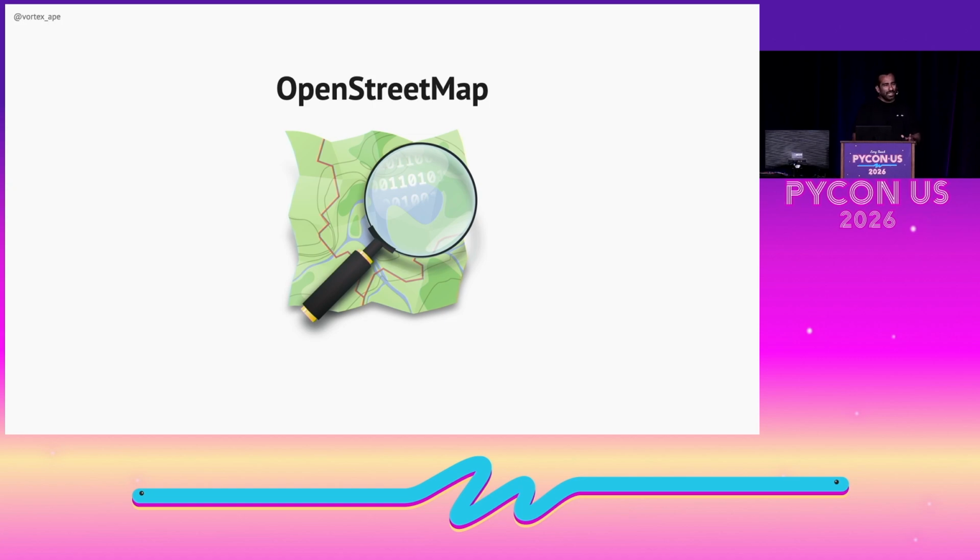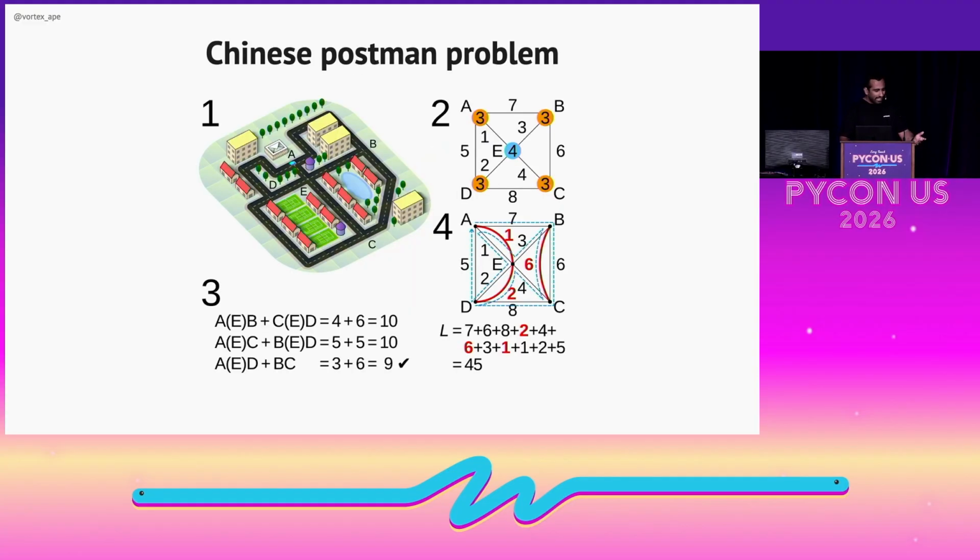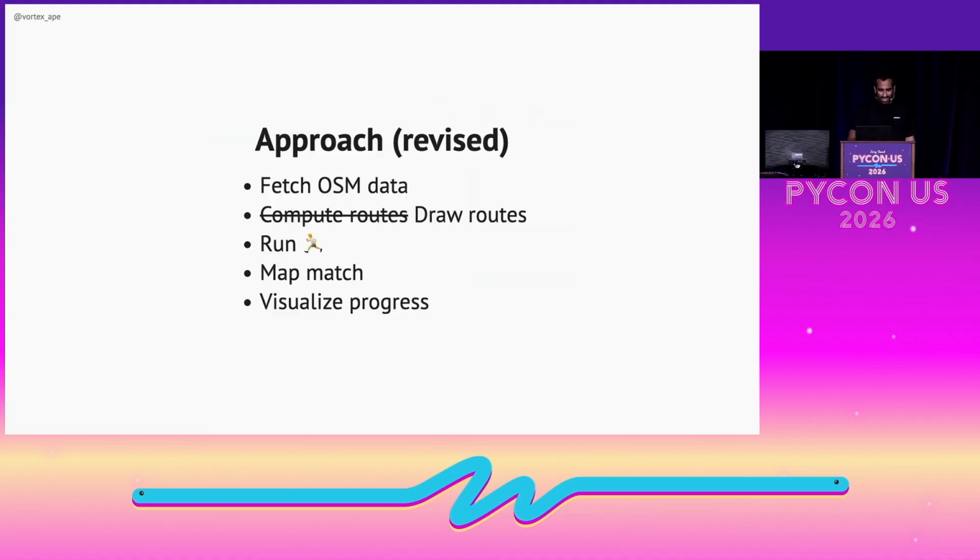But calculating the minimum number of 10K paths that can cover every street in Paris turned out to be a bit challenging. I discovered that what I was trying to do is essentially a variation of the Chinese postman problem, where we need to come up with the shortest route that can cover every street in a road network. At this point, I was spending a lot of time wrestling with the data that I got from OSM and not spending a lot of time running, so I decided to tweak my approach a bit.